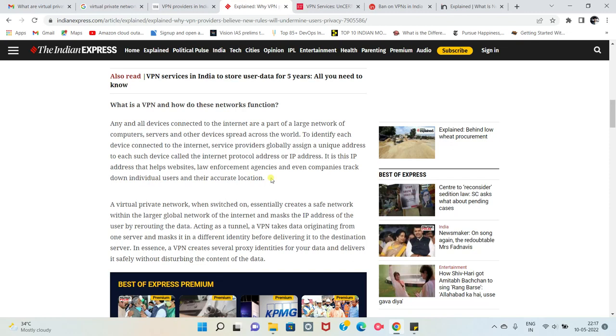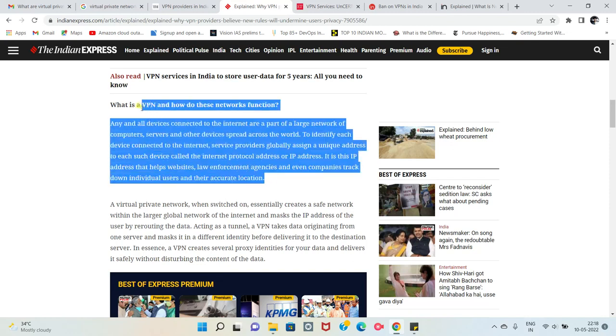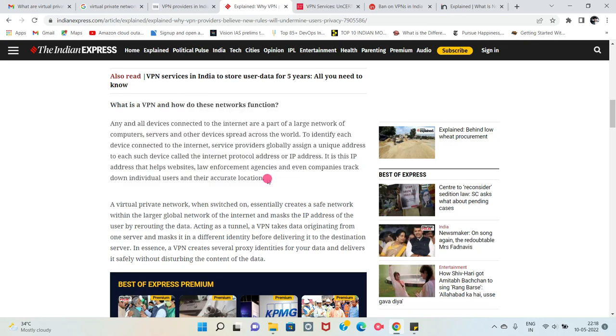Whenever there's one organization, the organization will have n number of servers, n number of clients, and n number of devices in that network. In that whole network called the internet, it's like a subdivision, a partition in the internet. So VPN is nothing but a virtual private network. It's a partition inside the internet.